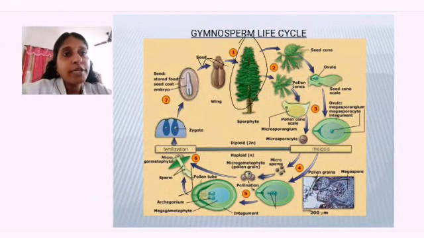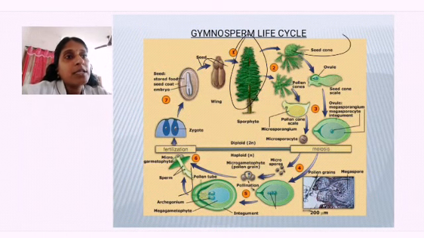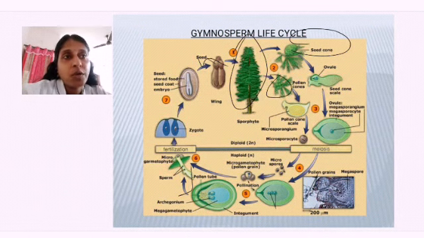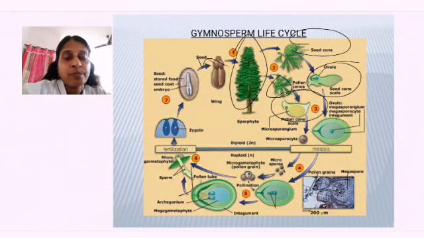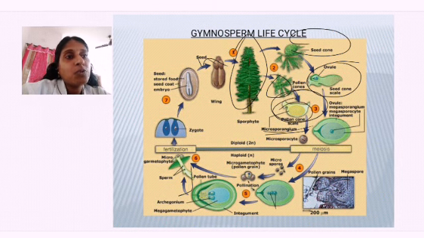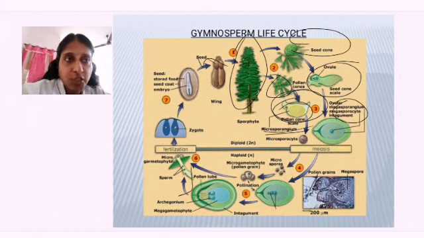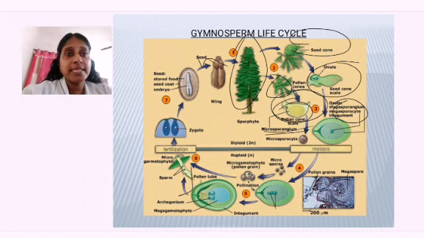One is the sporophyte, the 2n condition. In that, seed cones are present, that is the female. Male cones are present, pollen cones we call them. The seed cones have the ovules, the pollen cones have the pollen sacs. Okay, so this one will bear microsporangia on the microsporophyll. The megasporophyll will be bearing what? The megasporangium. The microsporocyte and megasporocyte are the cells which are going to give rise to what? Microspore as well as the egg.